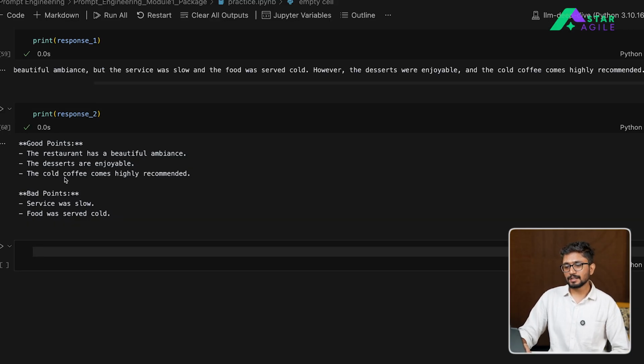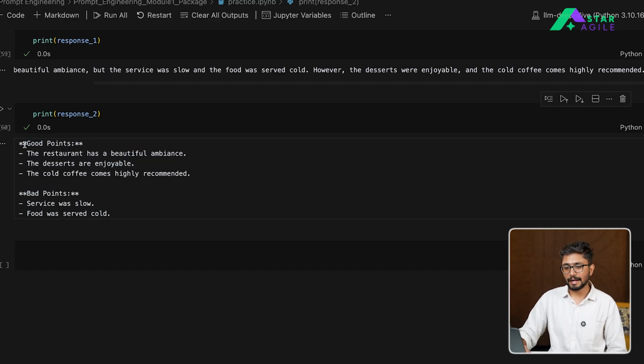For the second one, you can see the output is much more detailed because it clearly bifurcates what the good things and the bad things about your services were. The good things are the restaurant has a beautiful ambience, desserts are enjoyable, and the cold coffee comes highly recommended. But the bad points the review contains are that the service was slow and the food was served cold.